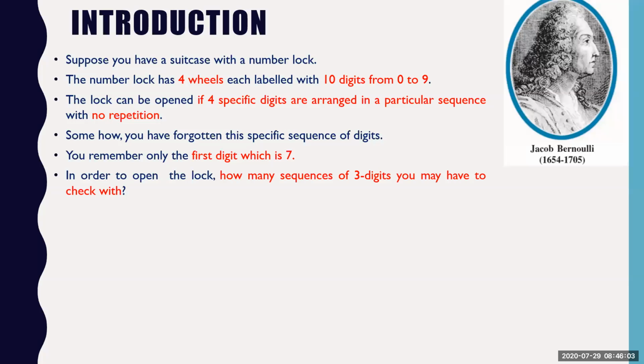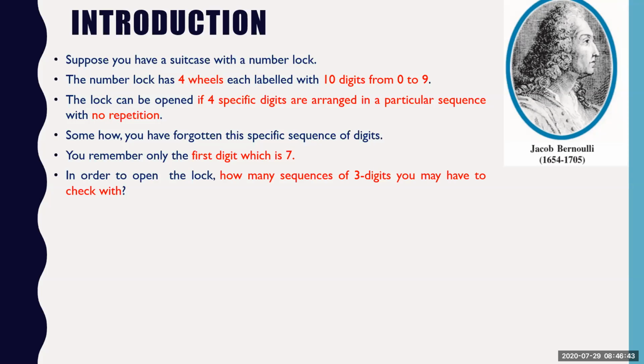Now the problem here is that you have forgotten this sequence of digits. You have forgotten the password. You have forgotten that sequence which you have fixed, except the one digit you know. That first digit is 7. So the rest 3 digits you don't know. So in order to open this lock, how many sequences of the 3 digits which you have forgotten have to be checked? Can you tell me? Only one digit, 7, you know, but the rest 3 digits you might have forgotten. So how many sequences of these 3 digits do you have to test?